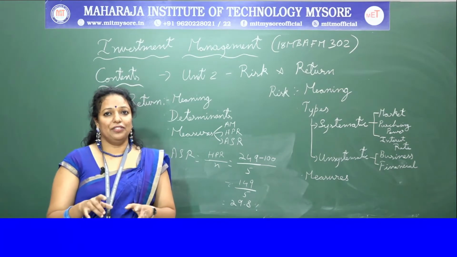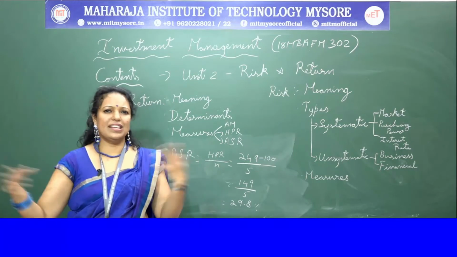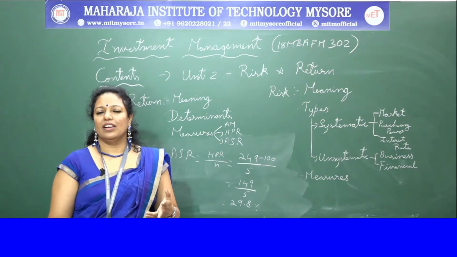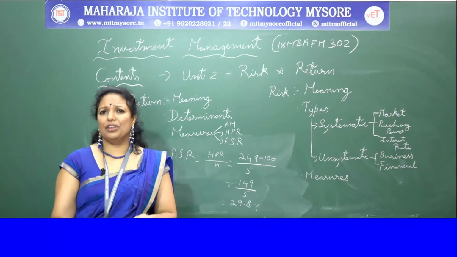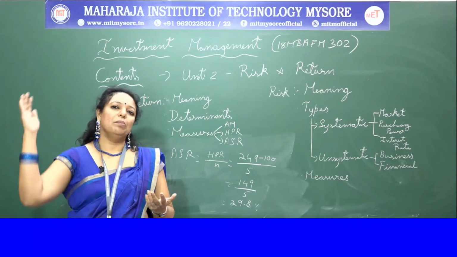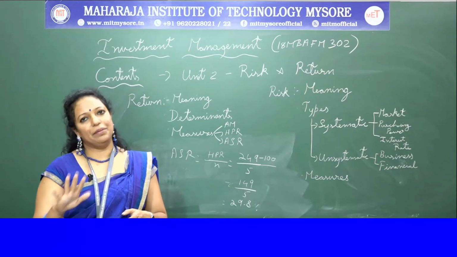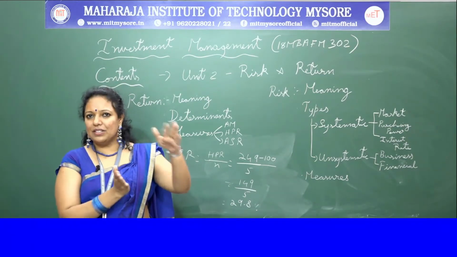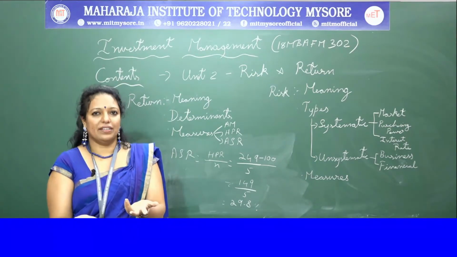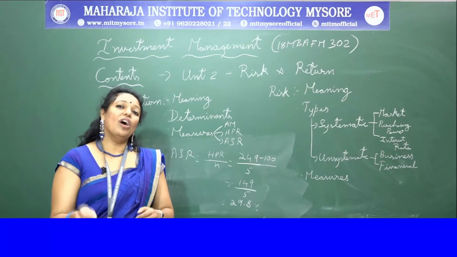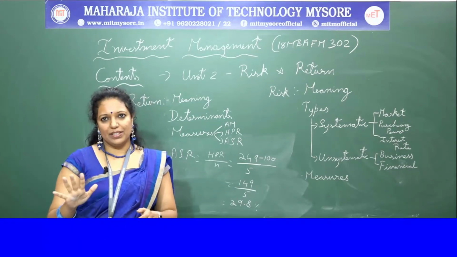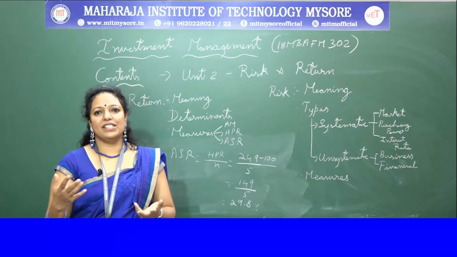And if the market fluctuations are very much varying, or if there is any recession, or during the COVID period, the price of the share comes down and your return is only 5%.